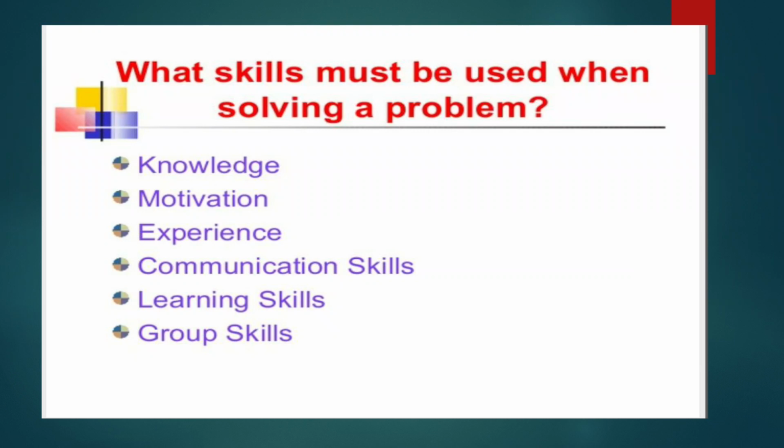Problem solving skills must be used when a problem is created. These include knowledge, motivation, experience, communication skill, learning skill and group skill. These are all the skills that must be used when the problem is created, and in this way the problem is solved.